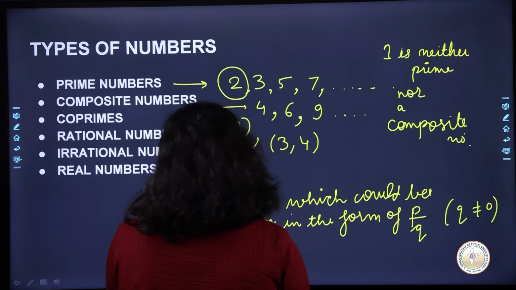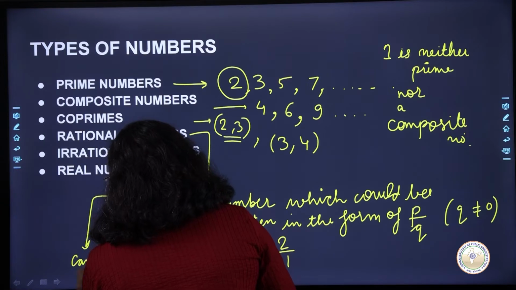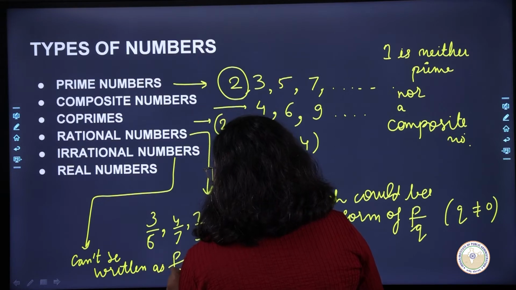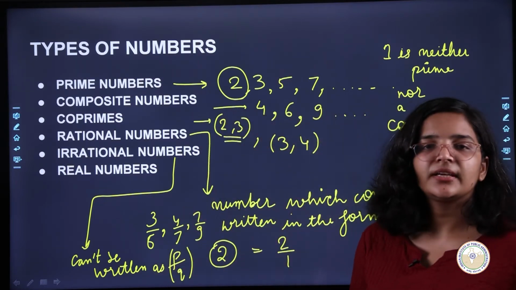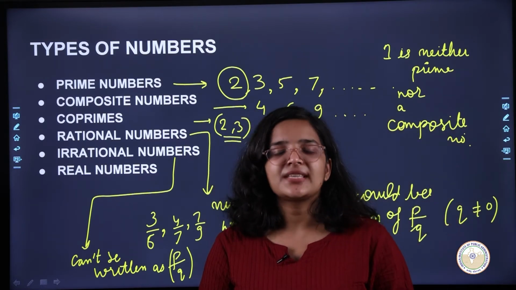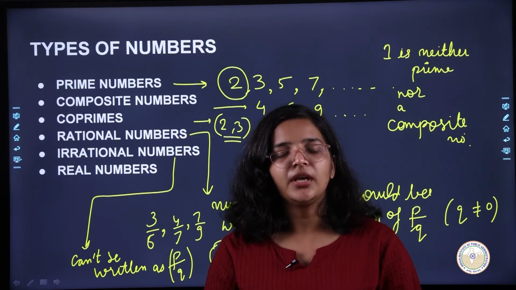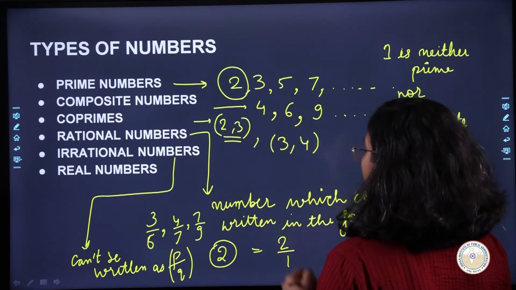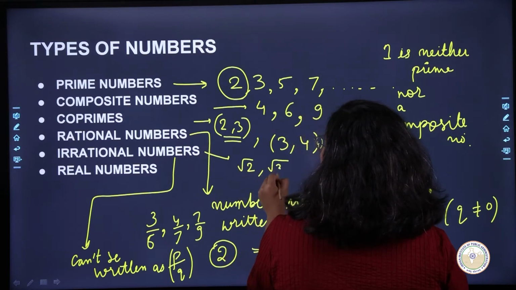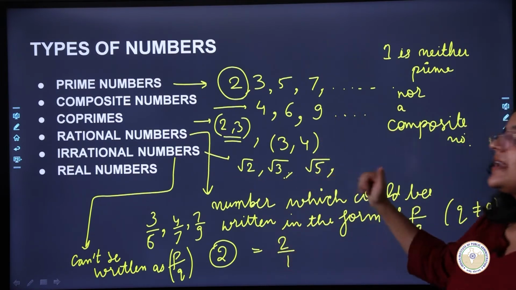So the numbers which can't be written as p by q, you cannot write these numbers in the p by q form. A very big example of an irrational number is pi. So people say 22 by 7 is the value of pi, but 22 by 7 is only the approximate value of pi. Okay, so pi is an irrational number. So what could be other examples of an irrational number? Root 2, root 3, okay, root 5. All these numbers are irrational numbers.